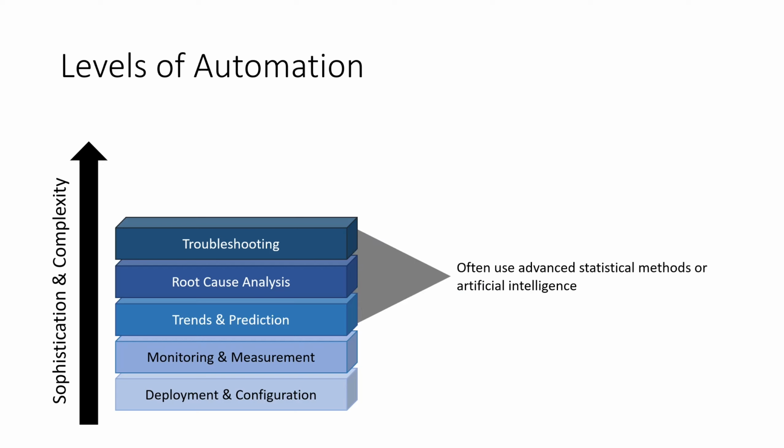It's increasingly common for the upper three levels in this classification to be performed with the assistance of statistical methods or artificial intelligence. This is because there's usually a lot of information to go through when doing root cause analysis and multiple alternatives to consider when troubleshooting a failure, and artificial intelligence can help us with that.